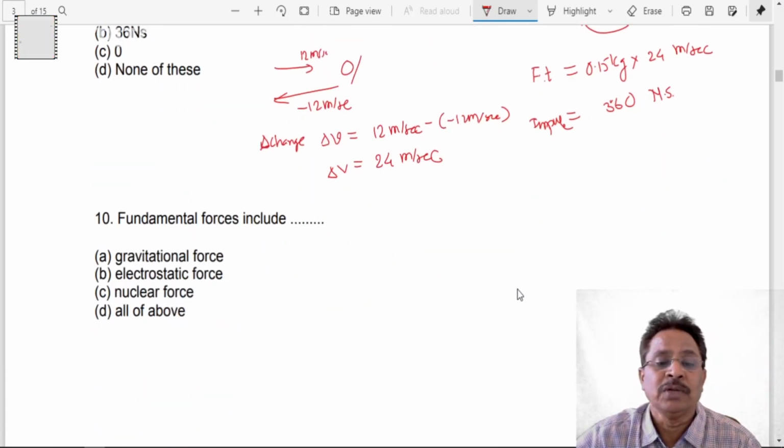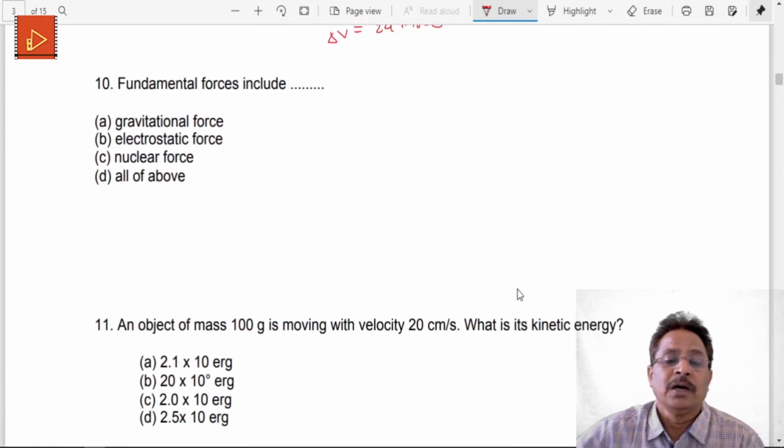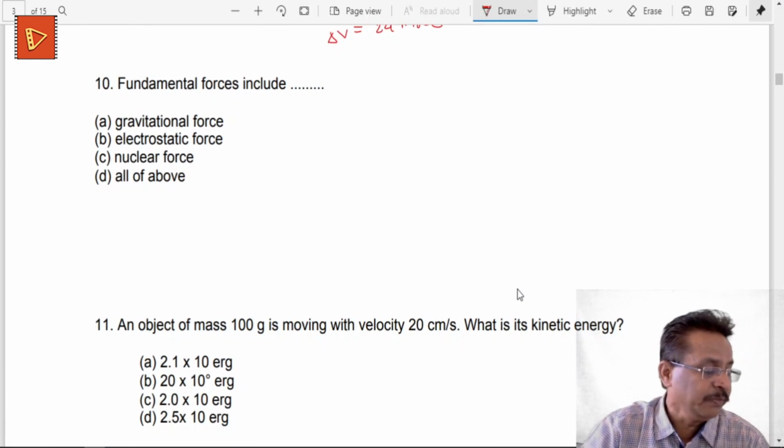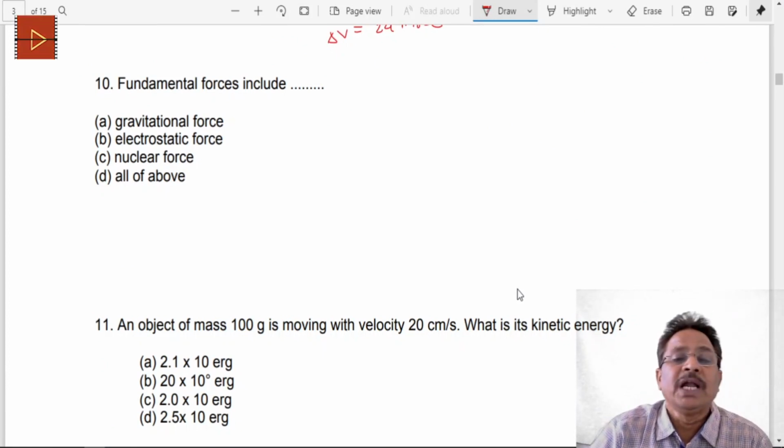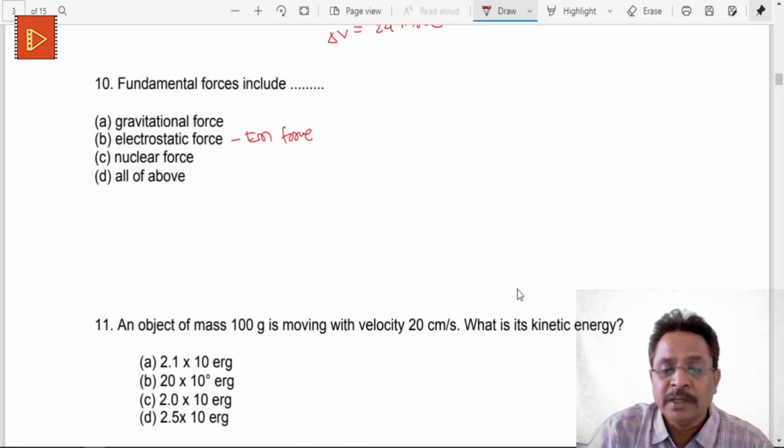Okay, so now let's go to question number 10. This is the last question on this particular chapter. The fundamental forces include gravitational force, electrostatic force, and nuclear, actually it is electromagnetic force, EM force, and finally nuclear force, and all of the above. So please note that in the existing universe, there are 4 different fundamental forces. Out of these, the fourth force is not written.